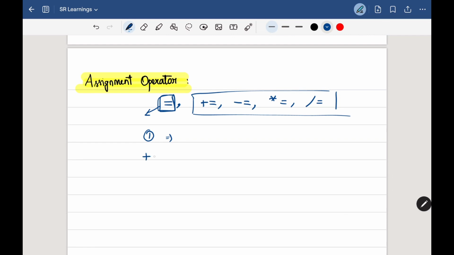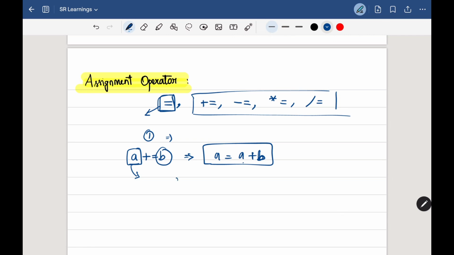This plus equal to stands for this: if I am giving a += b, that stands for a = a + b, which means if I have to update the variable a by b units, then I can use it. It's simply adding b to a and updating a again.